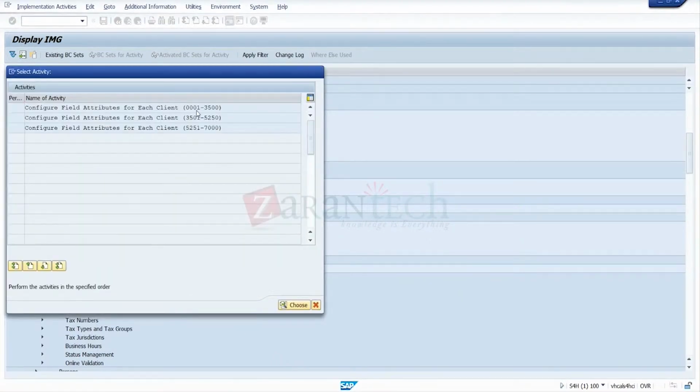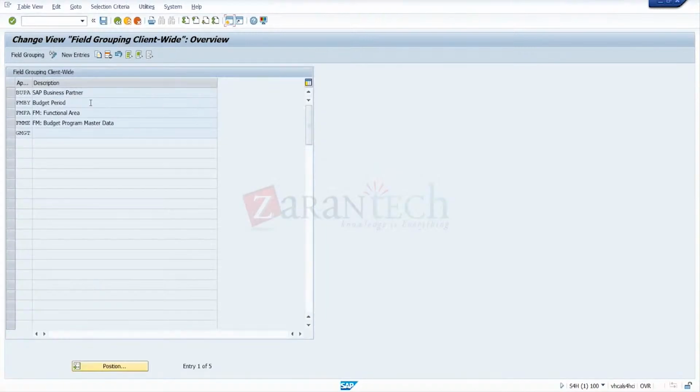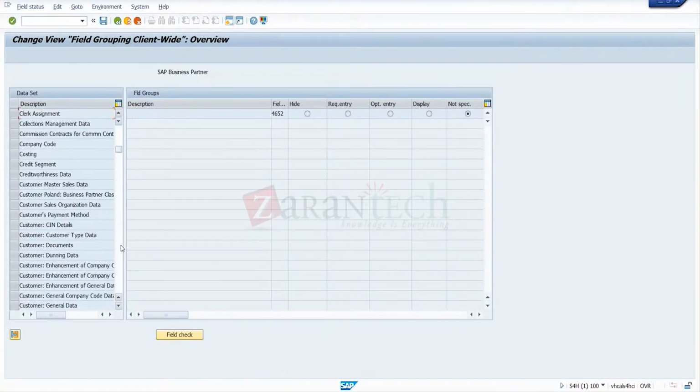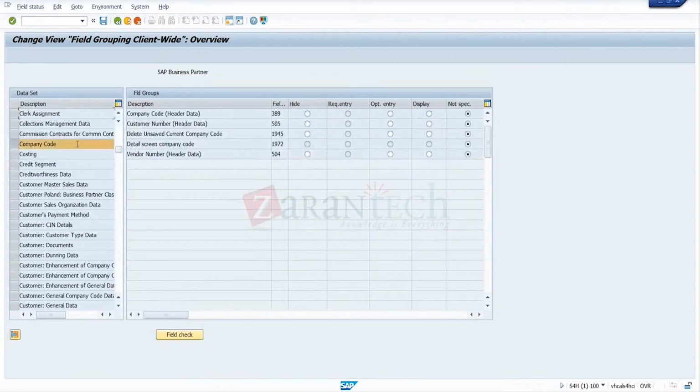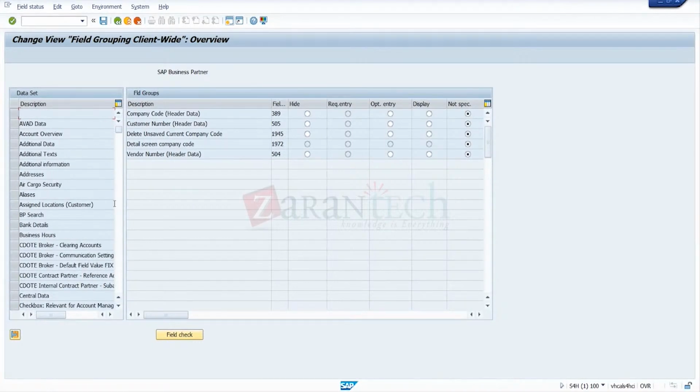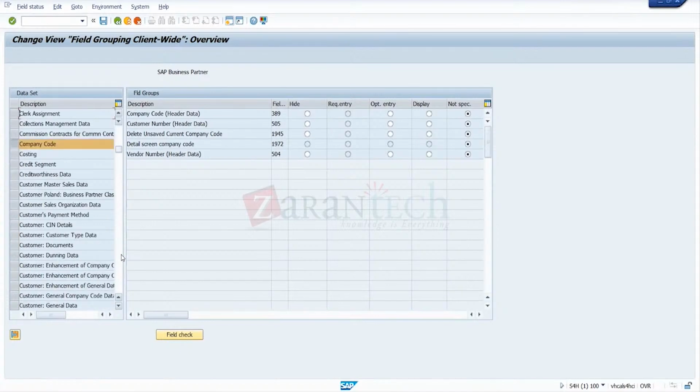Client. Account center business partner. Go for the company code data. Company code. So the reconciliation account will come under customer. So account center addresses, BP search. Company code is not here in the field. Sales data. Sales organization data.